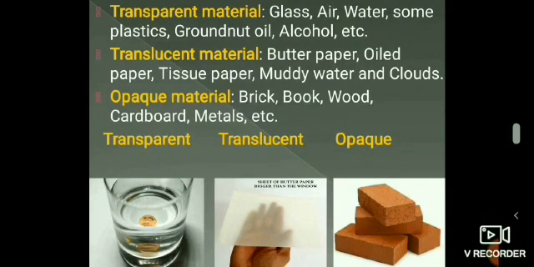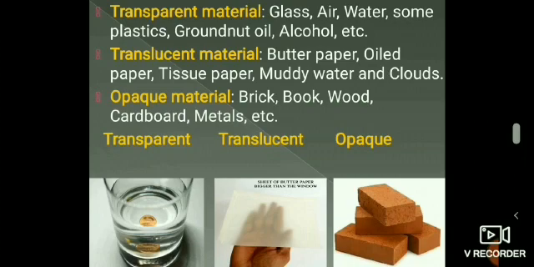The materials through which we cannot see at all are called opaque materials. For example, we cannot see through a sheet of cardboard, so cardboard is an opaque material. The opaque materials do not allow any light to pass through them, due to which the objects kept behind them cannot be seen at all. Some of the examples of opaque materials are cardboard, brick, book, wood and metals.